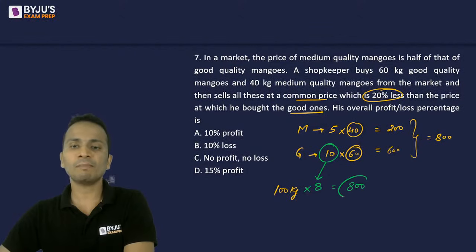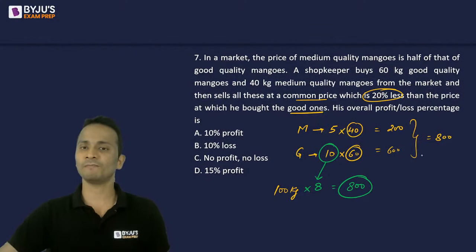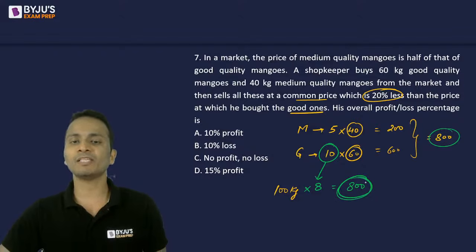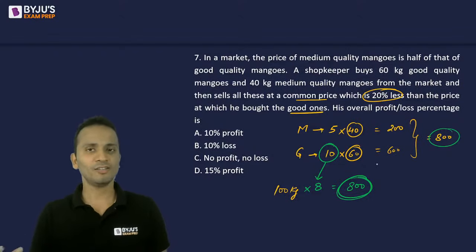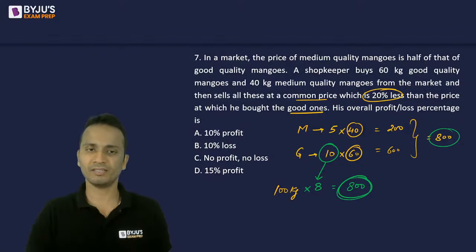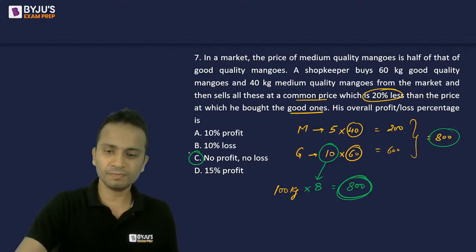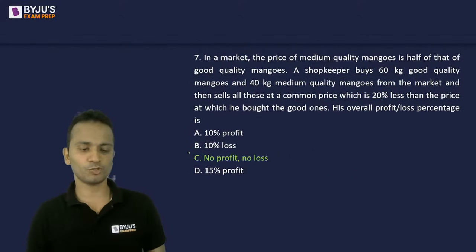That means the total selling price will be 800. Cost price was 800, selling price was 800. No profit, no loss will be incurred. So the correct answer should be option C for this.